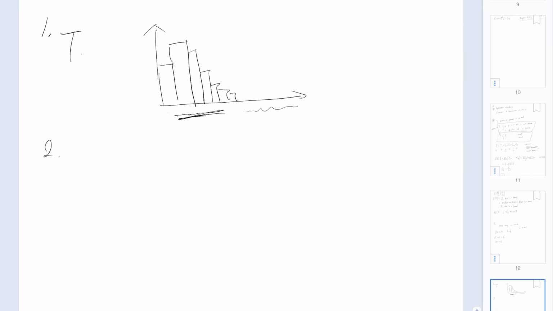And for the second problem, the hypergeometric distribution describes the probability of k successes in n draws with replacement from a population of size N that contains exactly m successful objects. This is false. It looks very correct, but hypergeometric distribution is defined to be without replacement. So that's hypergeometric distribution.